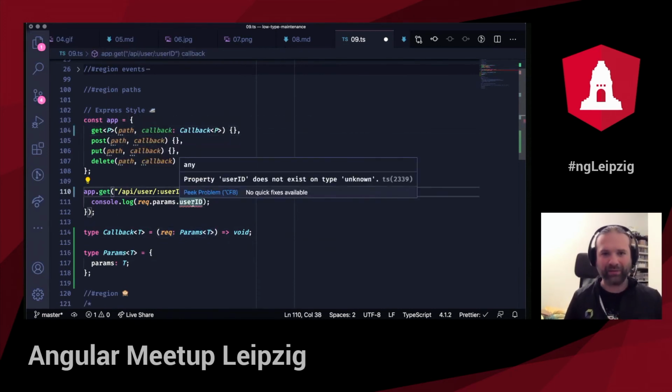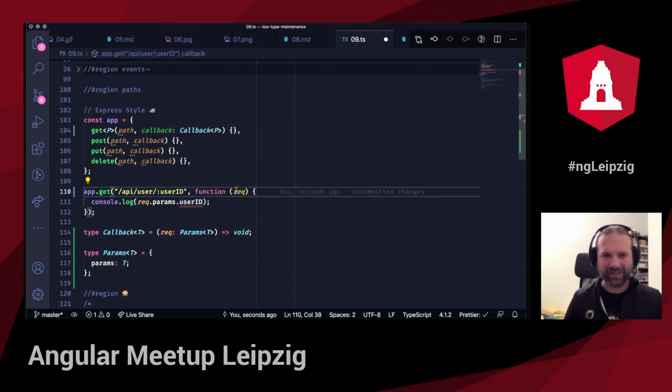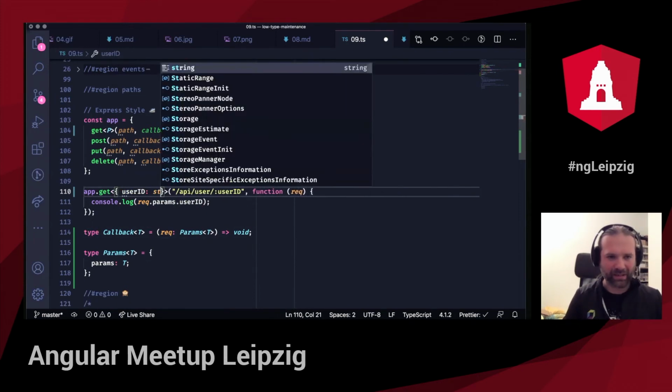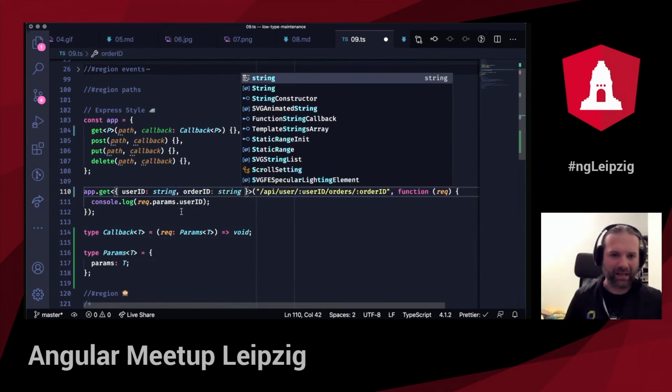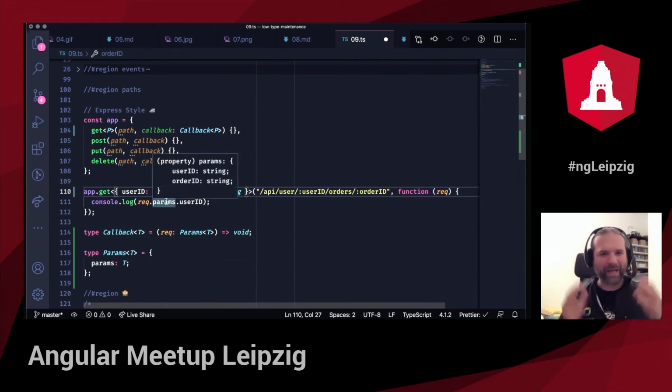And first of all, the one thing is that I get an error because suddenly request is params of unknown. So params is unknown, but I can cast it to a particular type. So I can say, yeah, I know the properties that I get are user ID and user IDs of string, and suddenly user ID is available, and I can map this user ID to the one user ID that is there. But hey, that's not what I want to do, because what if after all my users I get an order ID, or make it like that, order ID. I would then have to maintain this type as well. So, okay, it's an order ID and it's also a string. And then I can add order ID here. This is way too much maintenance for what I want to do.